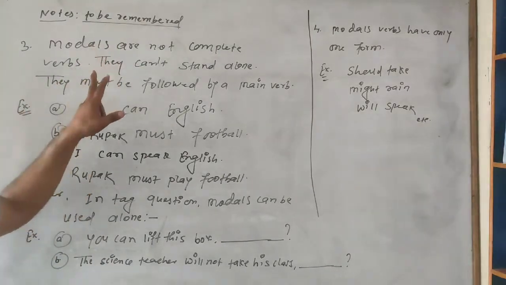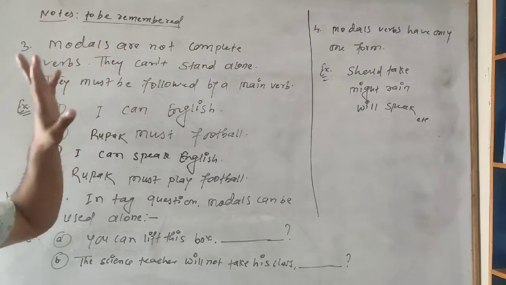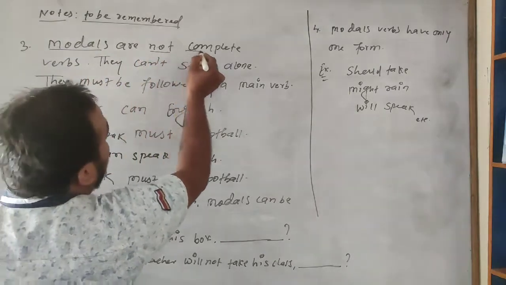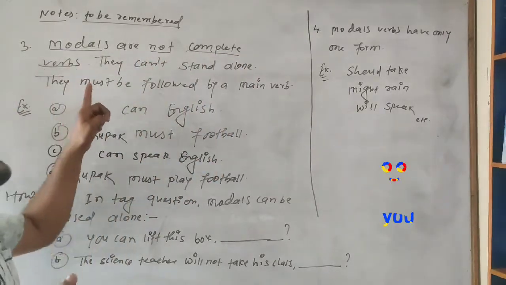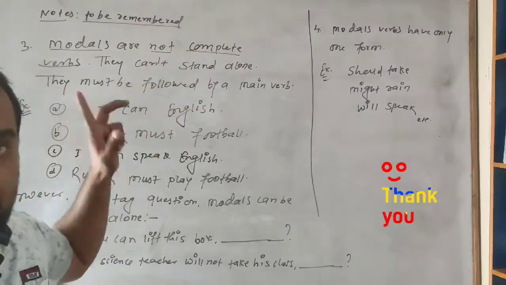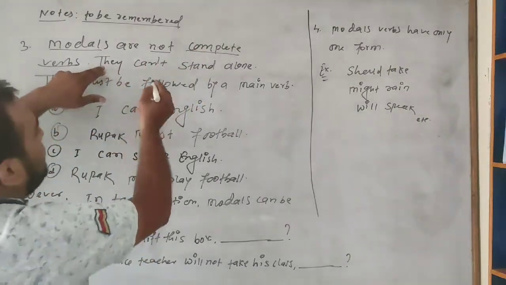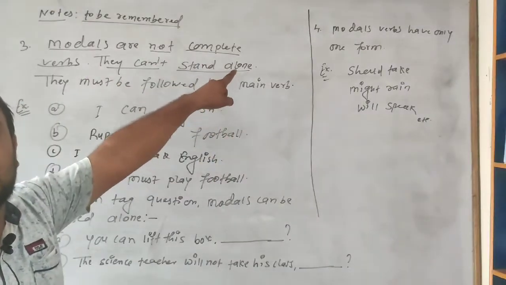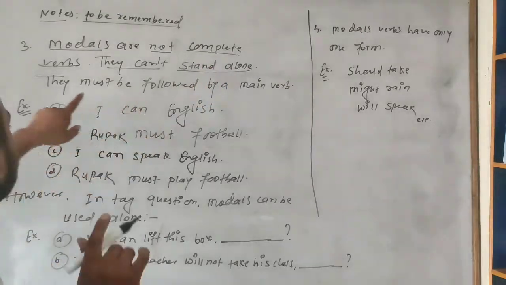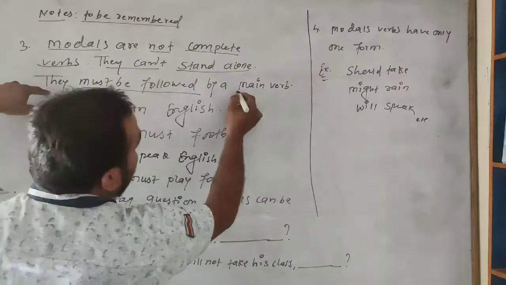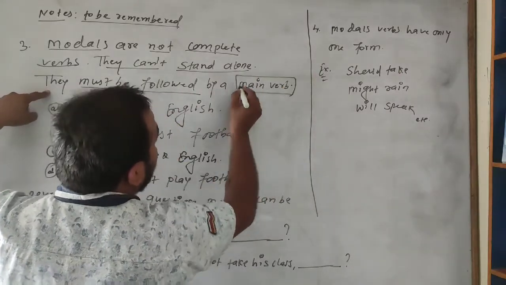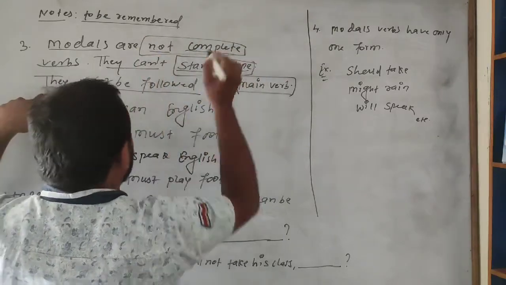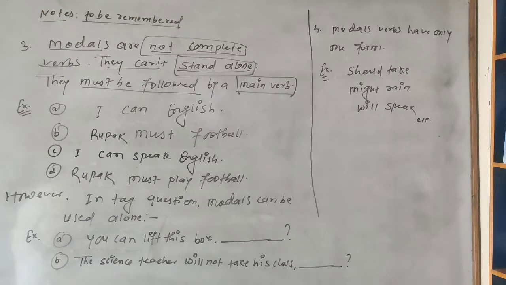Note 3 we are going to study now. Modal verbs are not complete verbs. It means these are incomplete verbs. They can't stand alone. They can't be used alone. They must be followed by a main verb.